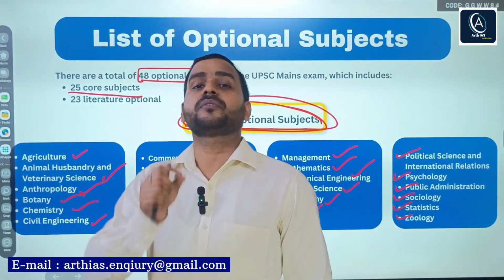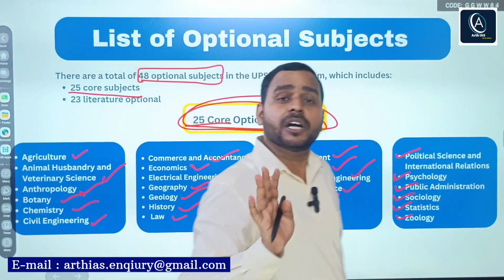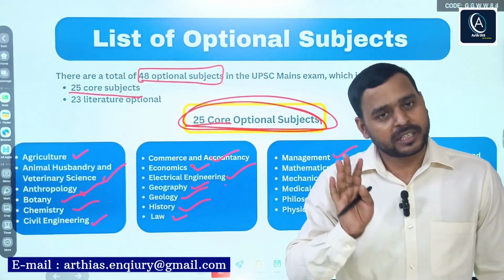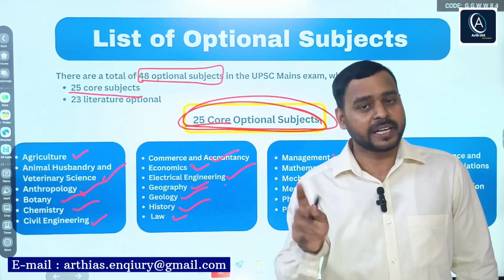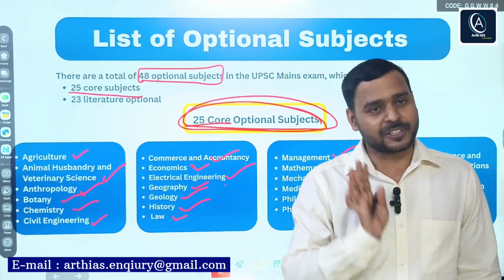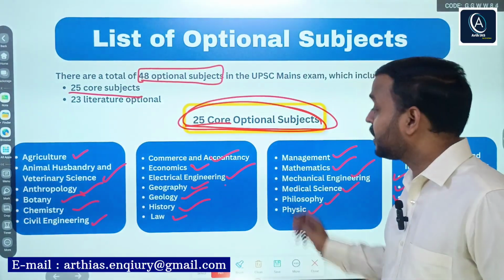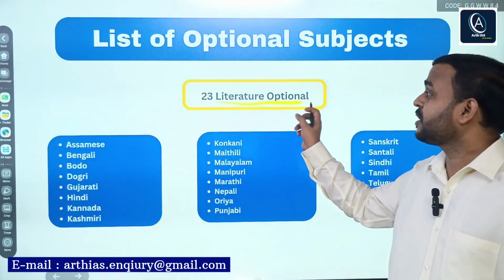The remaining 23 are literature. Literature means all the 22 languages mentioned in the Constitution, including Hindi, Sanskrit, all 22 languages, plus one, that is English. So let's see the other 23 literature papers, the 23 literature options.